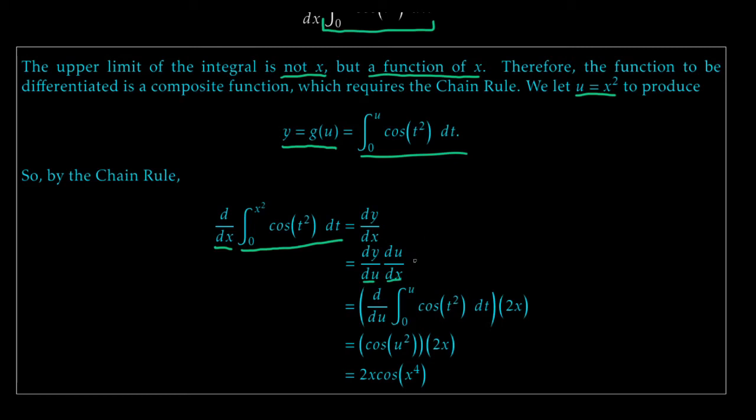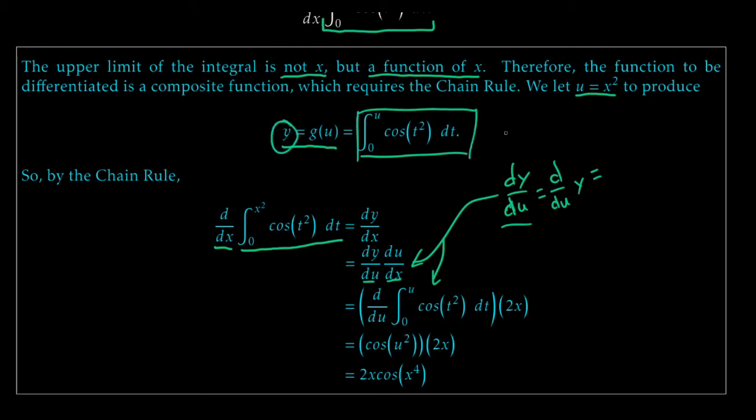Now the nice part here, this is what's going on between this step and this step, is that dy du is just d du of y. That's what this here means. It's just a fancier way of writing it, a more convenient and compact way of writing it. But notice d du of y, just using the fact that y here is equal to this bad boy here, gives me d du of the integral from 0 to u of cosine of t squared dt. So now that's what I've got down here, this first part right there.